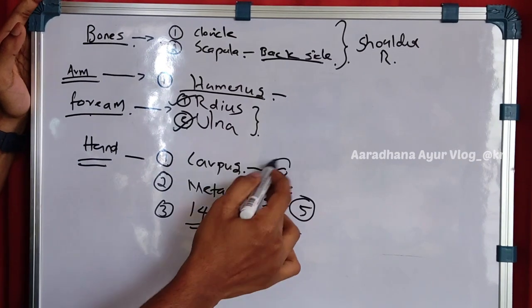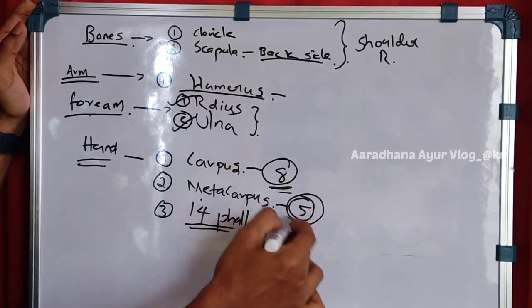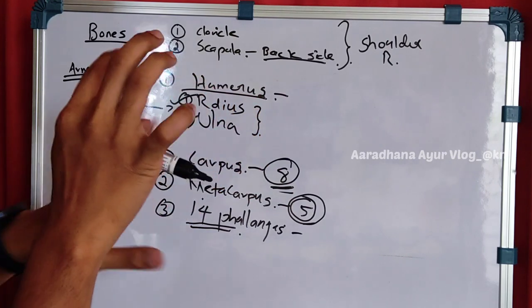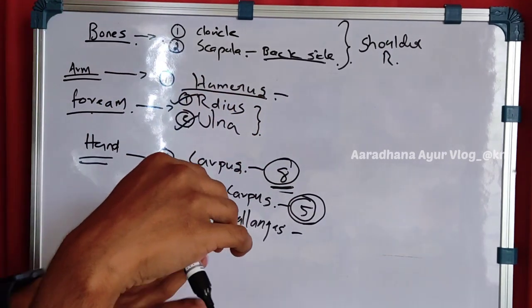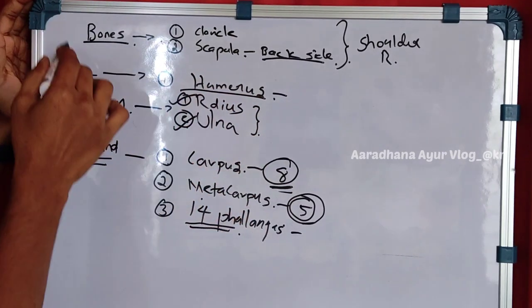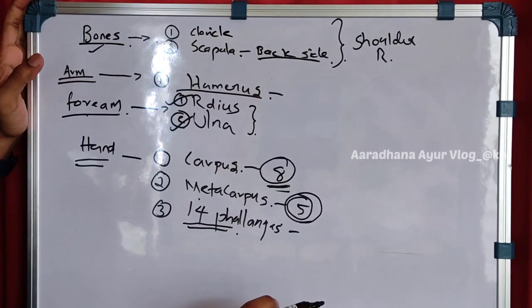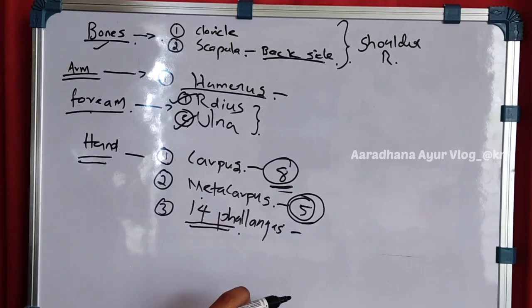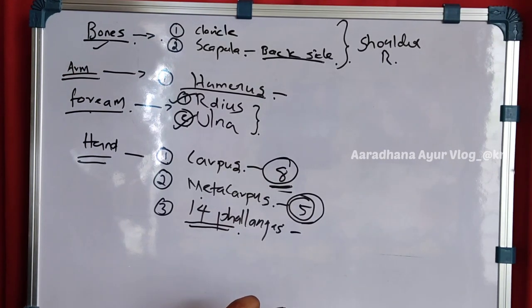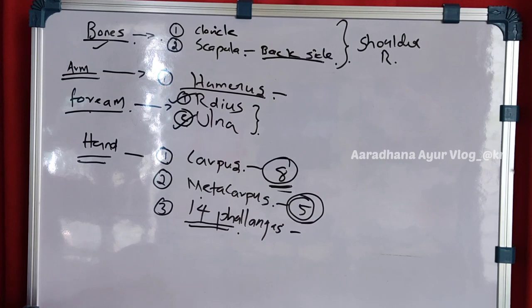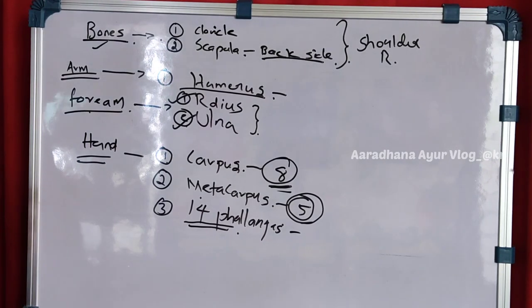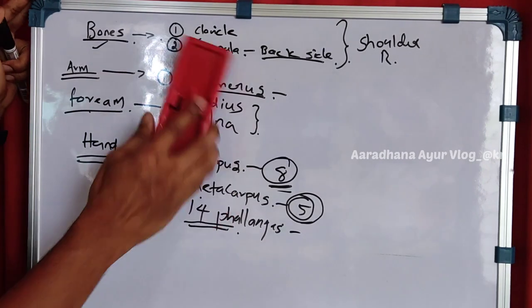So the carpus is made up of 8, the metacarpus is 5, that is 1, 2, 3, 4, 5. 5 metacarpal bones are there. 14 phalanges are there in the hand. So these are the bones which are present in the upper part of the body, the upper limb. So next we will be seeing regarding the joints. What are the joints coming in each part?